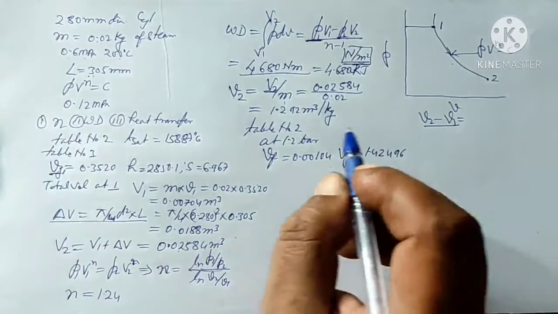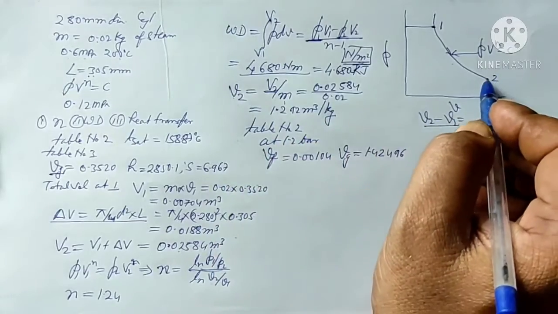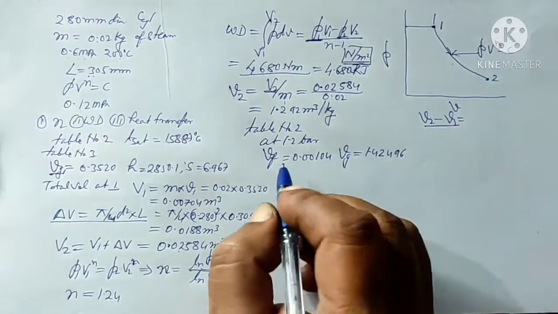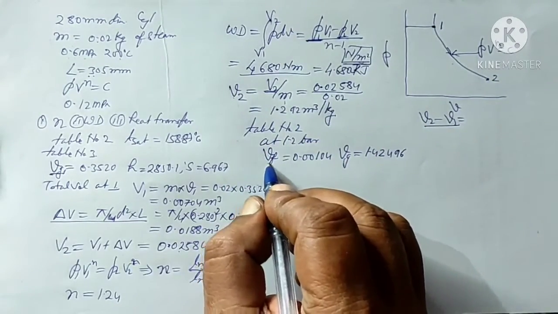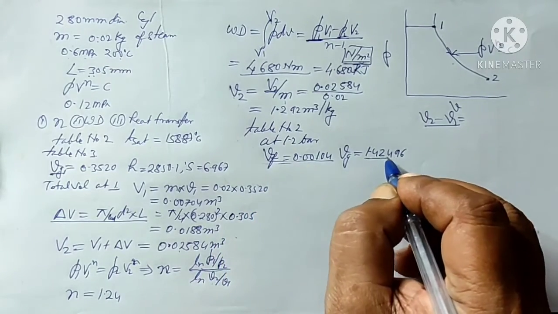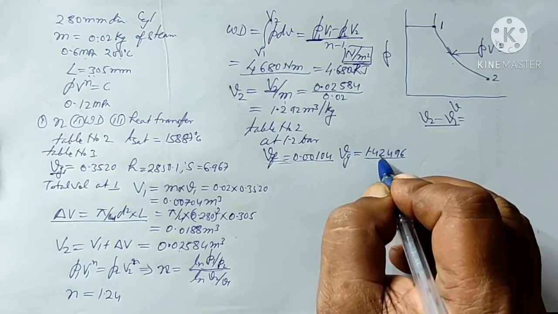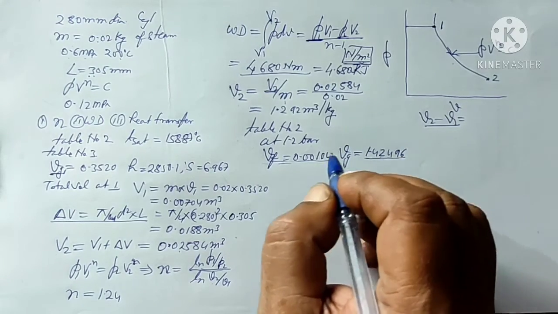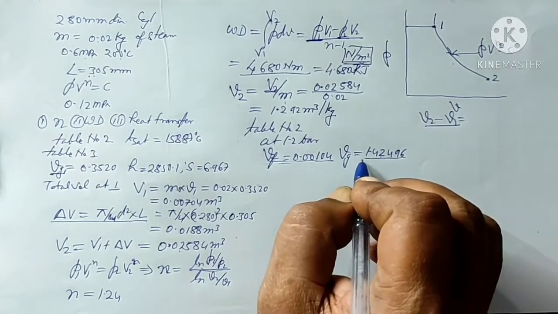That means the steam after the expansion at point 2 is wet, because it is not purely water since the volume is more than this, and it is not pure steam because the volume is less than this. So it contains some water and some steam.